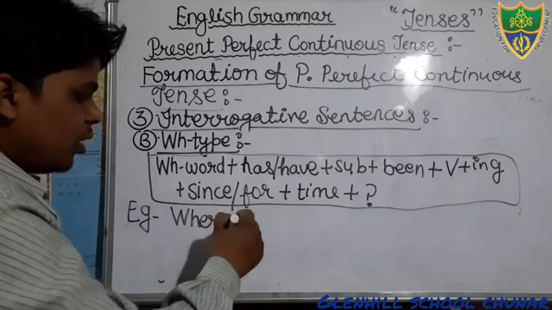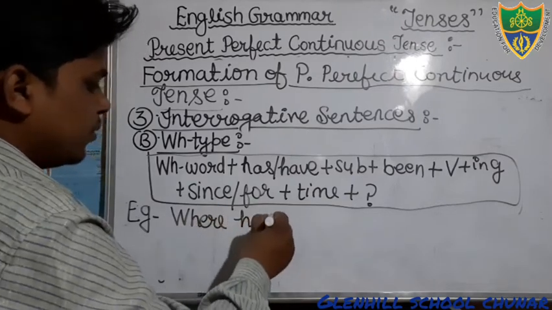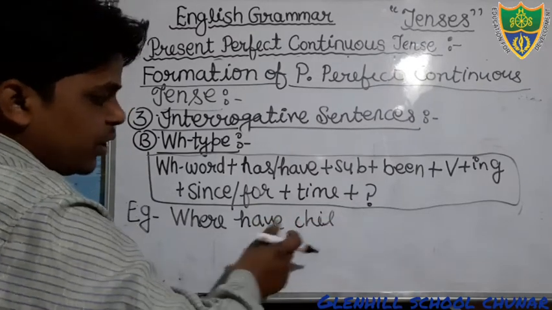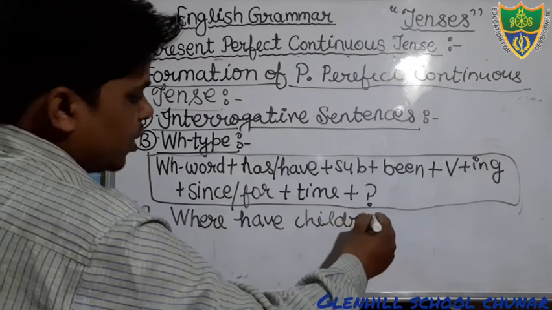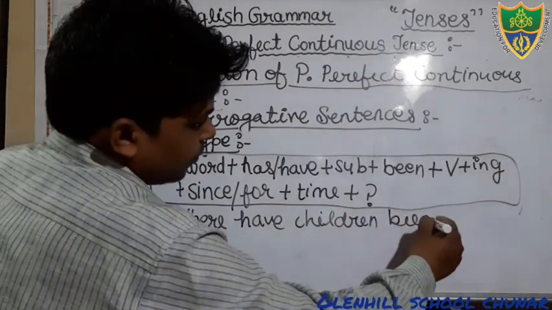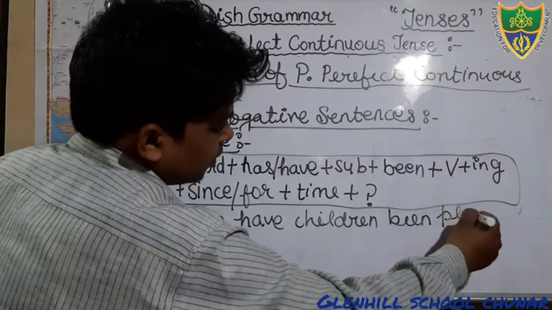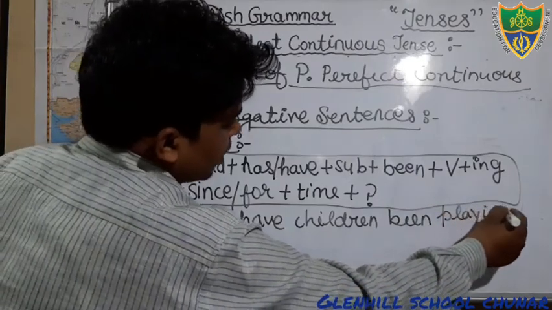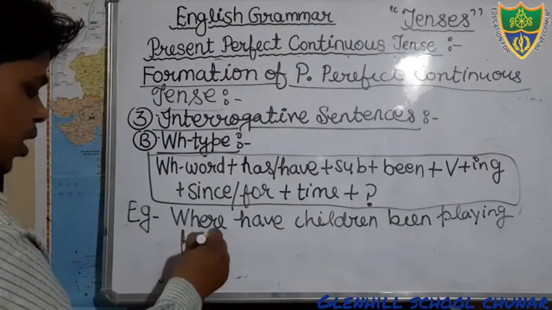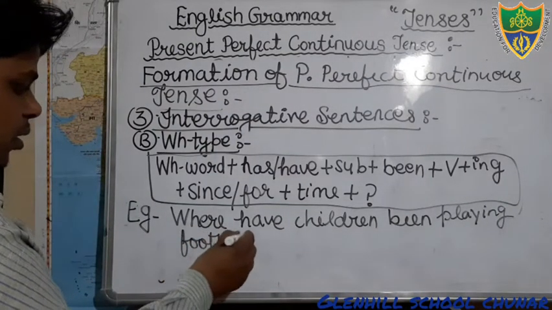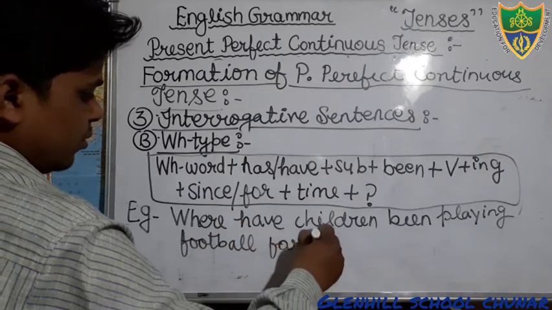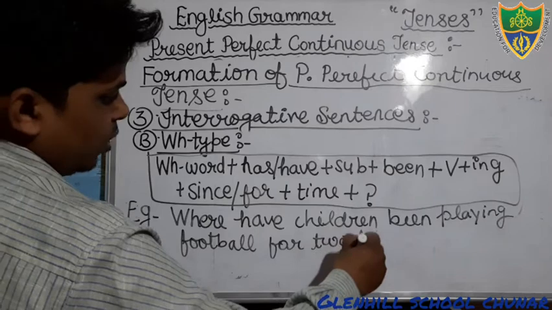Where have children, children is plural, therefore I have used have. You can see here, where have children been playing football for 2 hours?